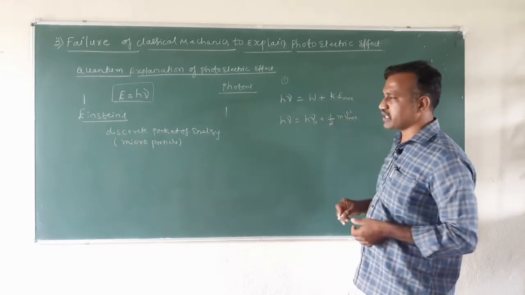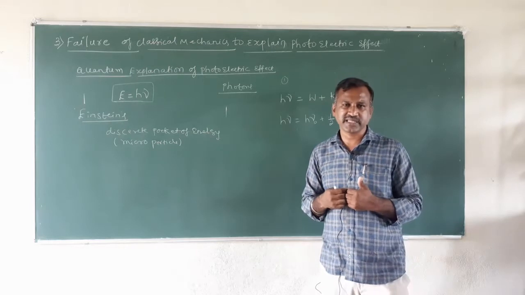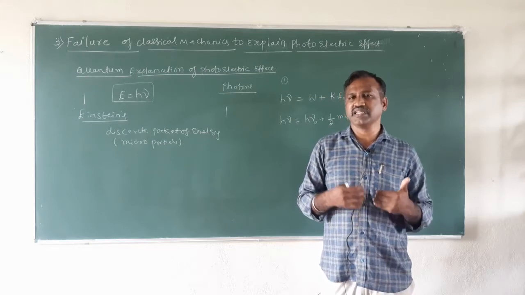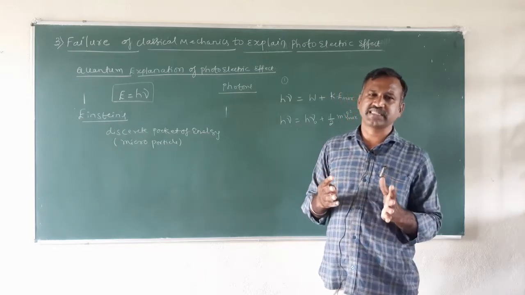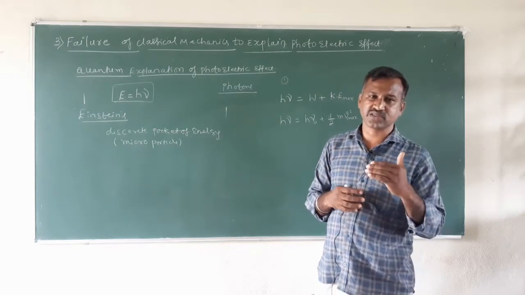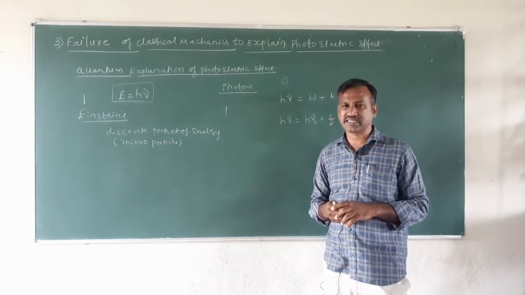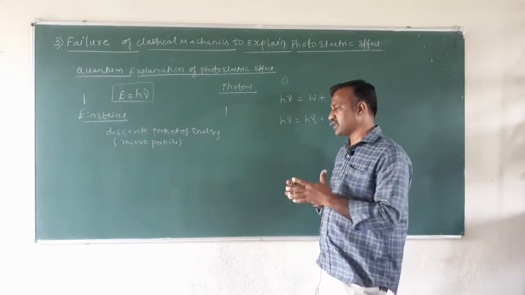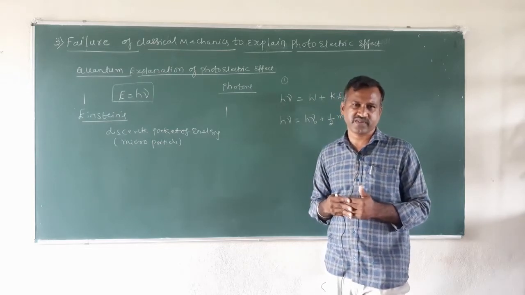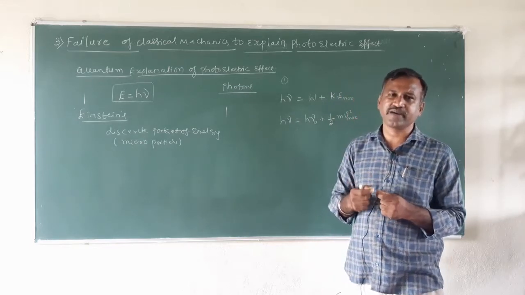The quantum theory demands a minimum frequency of the incoming radiation. We have seen that if the frequency of the incoming radiation is less than the threshold frequency, there is no emission of photoelectrons. But classical theory says that there is no need for a minimum frequency; if a sufficiently high energy beam is made to incident on the metal surface, there is emission of electrons. But the quantum theory demands that there must be a minimum frequency for the incoming radiation. Now with the help of this equation, let us see whether there is any requirement of the minimum frequency.